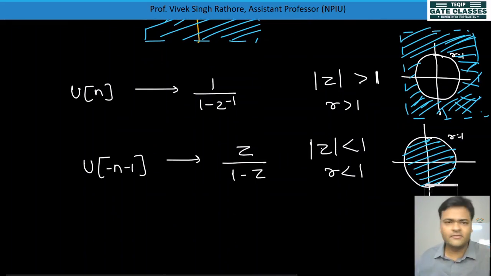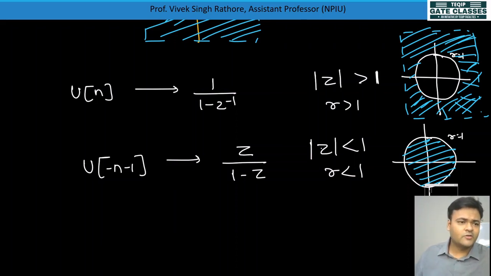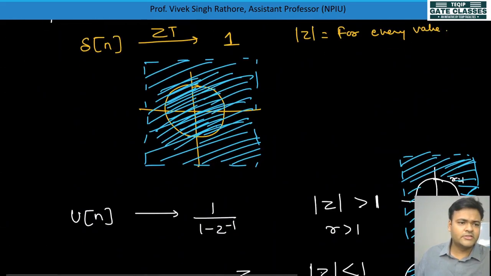In the next lecture we'll see some properties, like the multiplication by exponential property, and we'll solve some questions also. We'll see what a right sided signal is, how to represent a left sided signal, and then we'll see more questions and more properties, like the initial value and final value theorem, in the upcoming lectures. So for this lecture this much only, we'll see you in the next lecture.